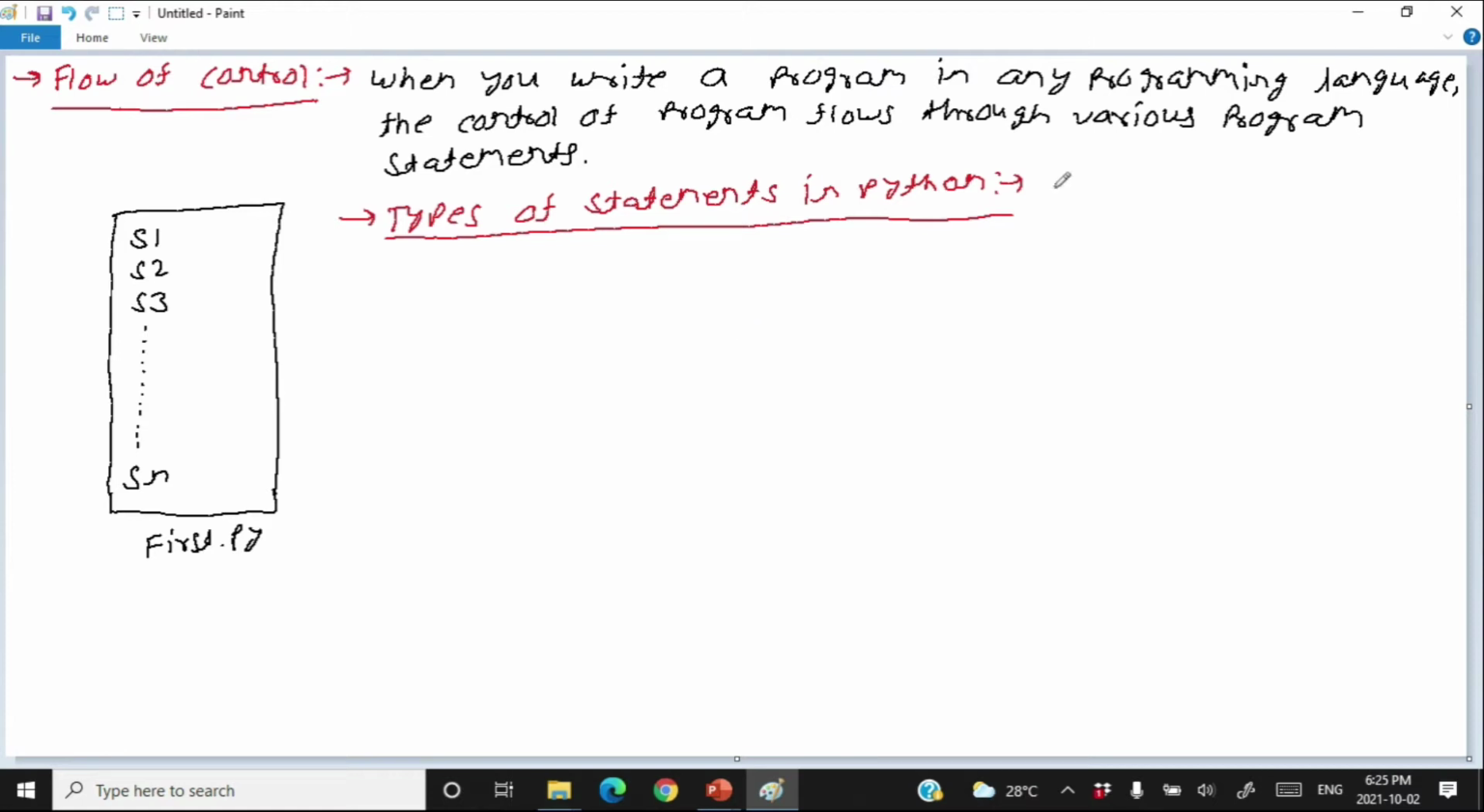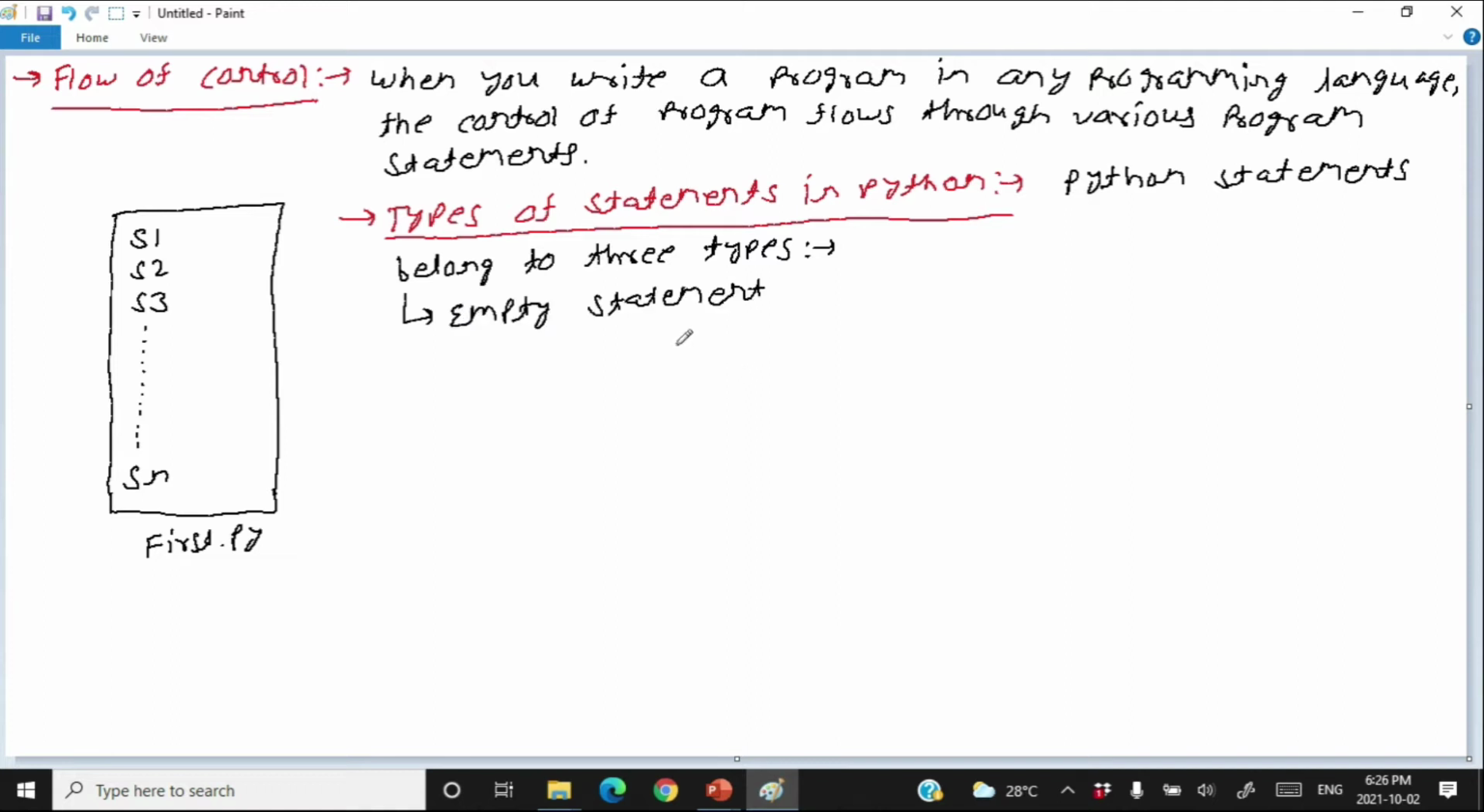If you talk about Python statements, then Python statements belong to three categories. First one is called empty statement. See, right now we are learning about types of statements. Later on we will learn about flow of control in the statements of a program. But right now we are learning about types of statements. So the first type of statement supported by Python is called empty statement. Let's see what is an empty statement.